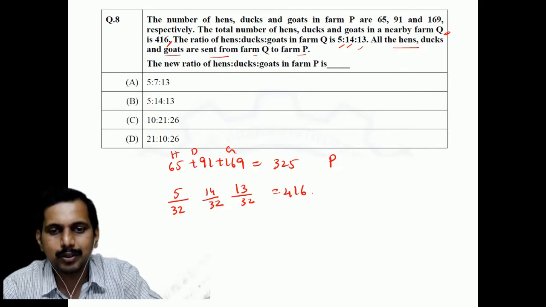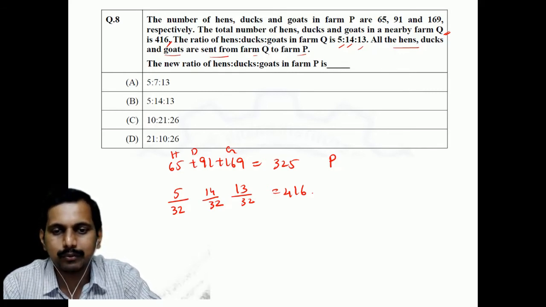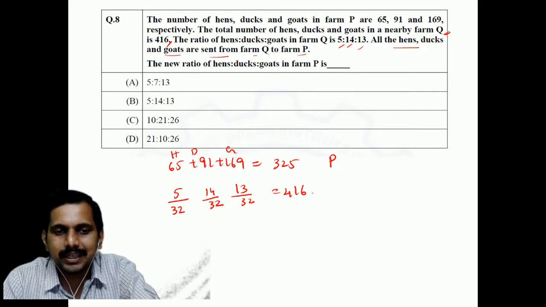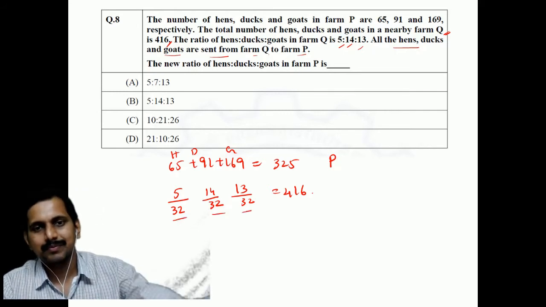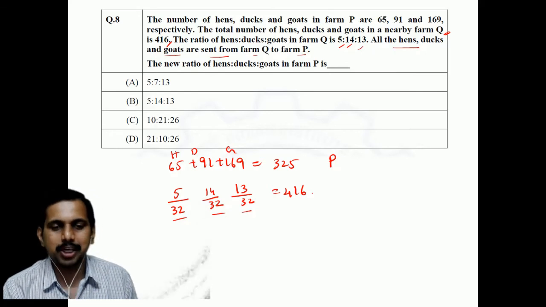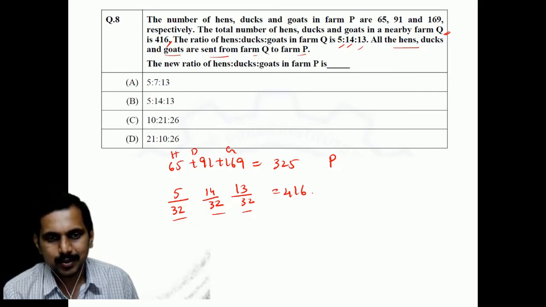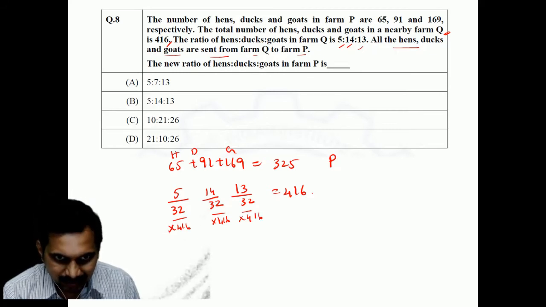So you say 5 into 416 by 32, 4 into 416 by 32, 13 into 416 by 32. So you will get the number of hens, ducks and goats. We have to find the new ratio, that's it. It's direct, students. You multiply this by 416, and then you add this with this.